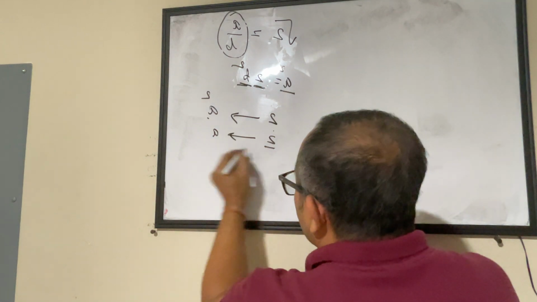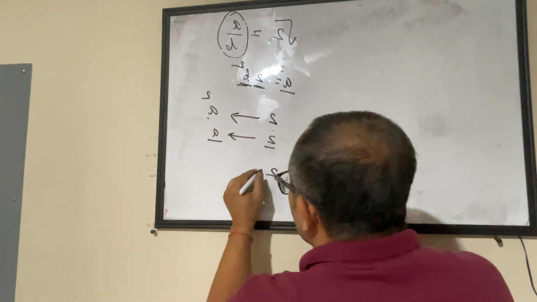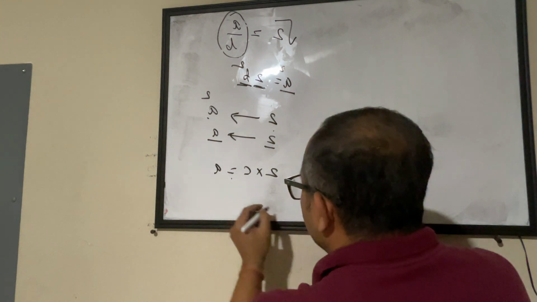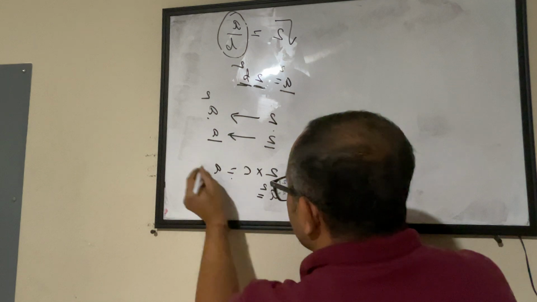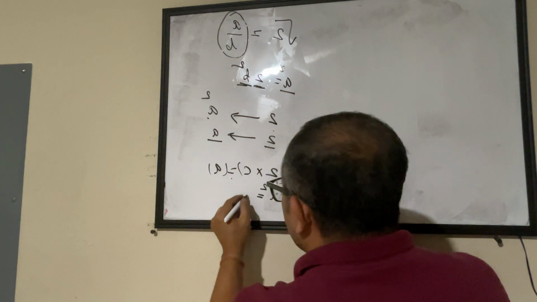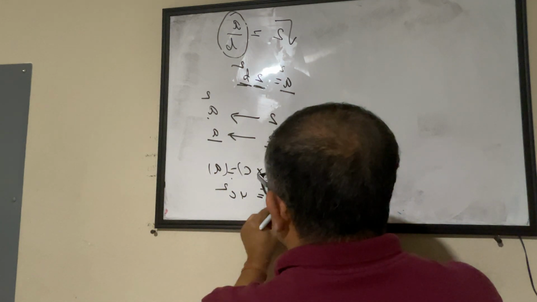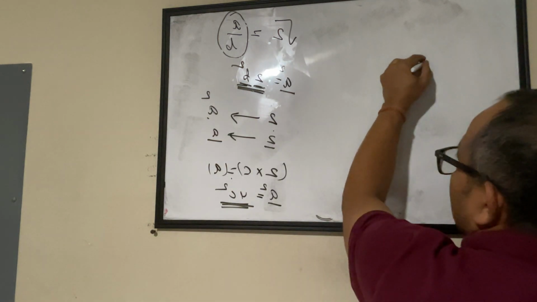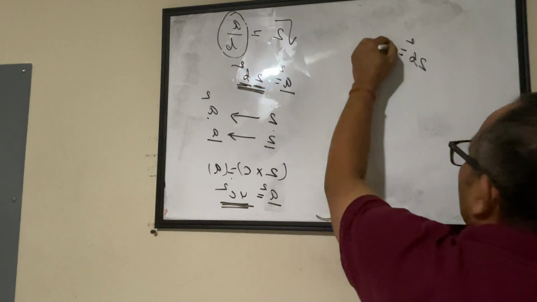Okay, fine. If 2 can divide A, that means 2 into something equals A. And from this, when we did the square on both sides, A square became 4C square. So this 4C square is equal to 2B square. So 2B square equals 4C square.